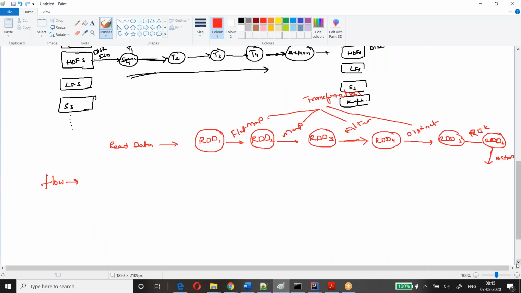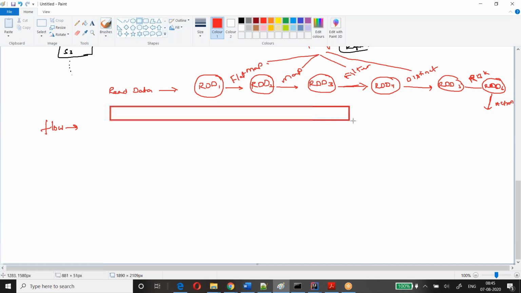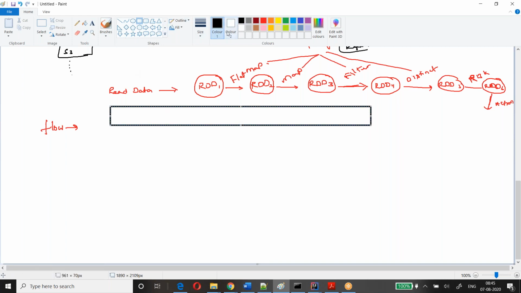Look here. Let me put this into a different diagram. This is my RDD. This is the data. This data will be divided into partitions.